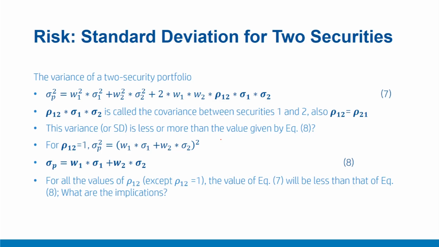Let's start with a very simple scenario where this rho 1 2 is equal to 1. Again, the formula of the portfolio risk is already known to us, which is sigma P squared equals W1 squared sigma 1 squared plus W2 squared sigma 2 squared plus 2 times W1 W2 rho 1 2 sigma 1 sigma 2. Now please note here this expression rho 1 2 into sigma 1 sigma 2 is also called the covariance between the securities 1 and 2. And here rho 1 2 is equal to rho 2 1, and that is why you have a multiple of 2.